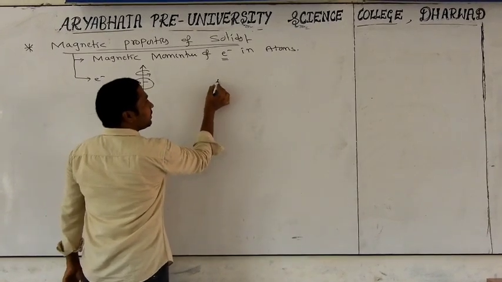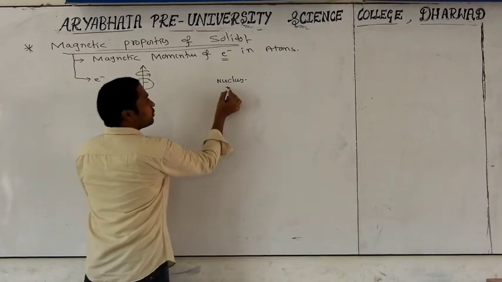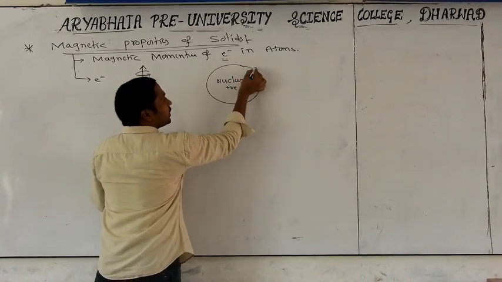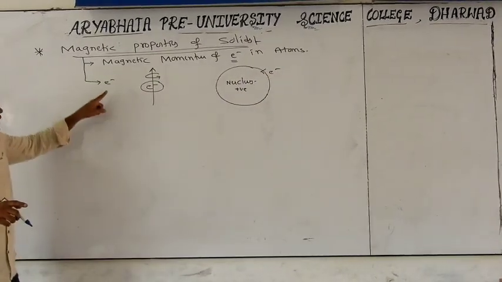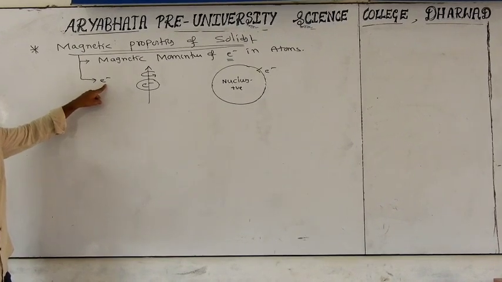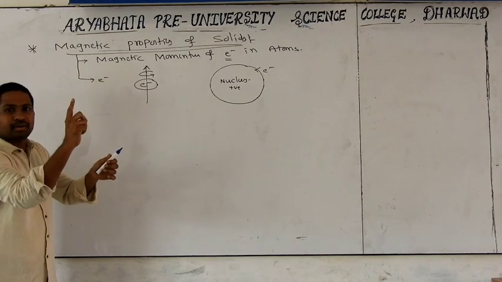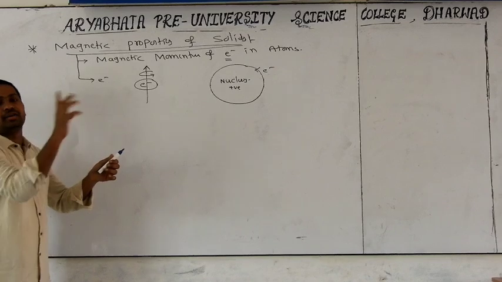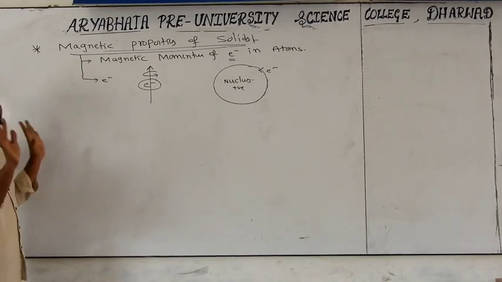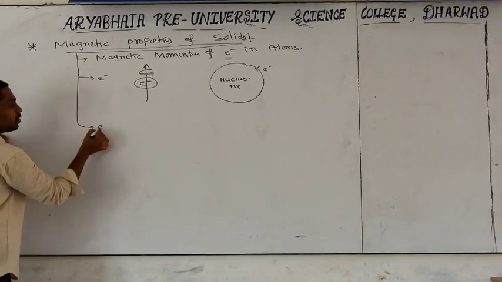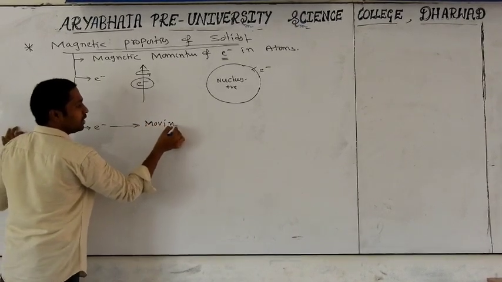If you take the atom, in the atom what will be there? A nucleus will be there. It carries which charge? Positively charged. Around it also what is going on? The electron will be continuously revolving. So generally in an atom, whatever electron will be there has 2 types of spin or momentum. One is around itself, and it also revolves around the nucleus, like planets revolving around the sun. So finally, the electron will be continuously moving. Yes or no? The electron will be continuously moving in nature.